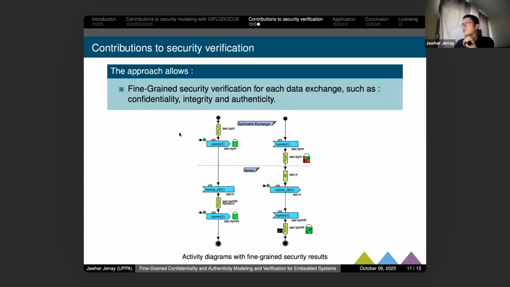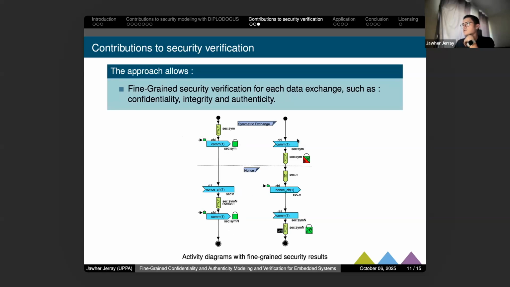So here, in the model that we presented before, we can see that we have the security verification for each send message. For the first send message, we verify confidentiality, and also the same for the second send message.